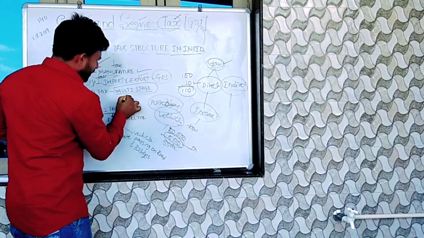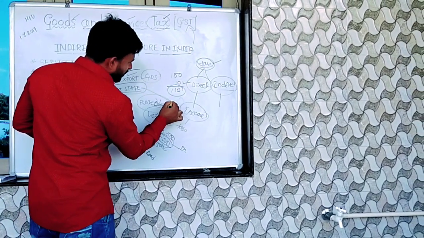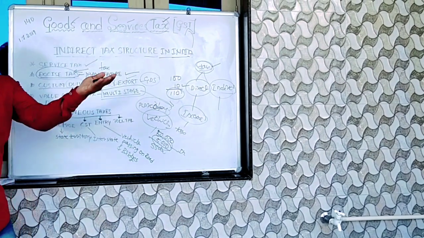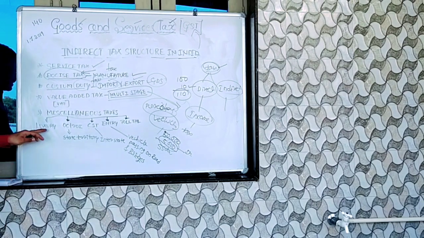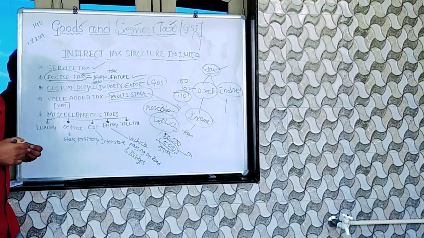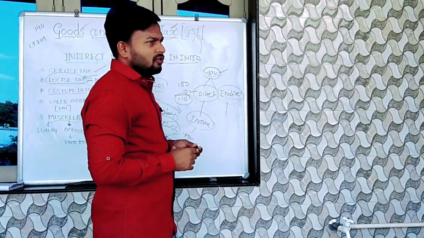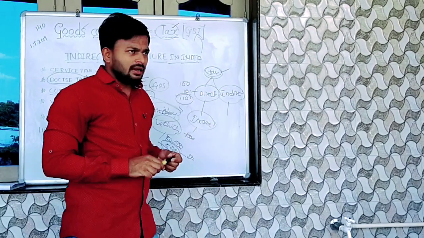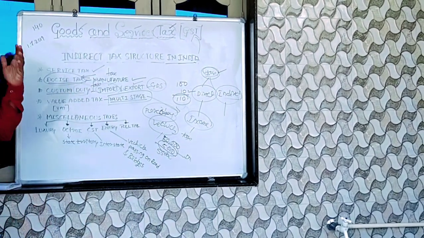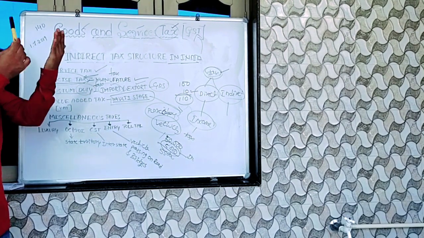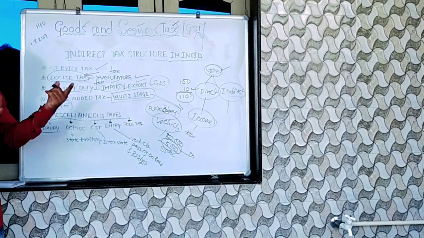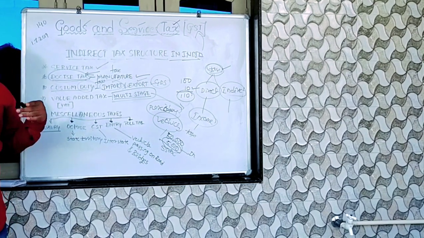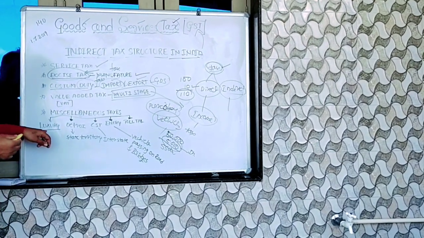Okay, it is a multi-stage tax. This will be explained in the next chapter. And next one is miscellaneous taxes. In that part, one is luxury tax. Luxury means when you use a 3-star, 4-star or 5-star hotel, and also when you use high-value goods. That is called luxury. If you buy a luxury car or use an aeroplane, that comes under luxury.